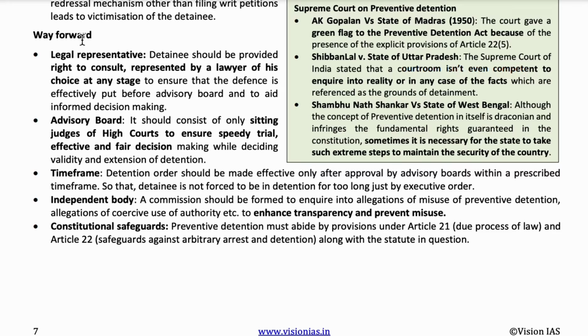Next is the advisory board, which is mentioned under Article 22 Clause 4. If a person's preventive detention is to be extended for more than 3 months, then we need the permission of the advisory board. So this advisory board has the power to extend preventive detention for more than 3 months. That advisory board should include sitting judges of the High Court for speedy trial and fair decision making.